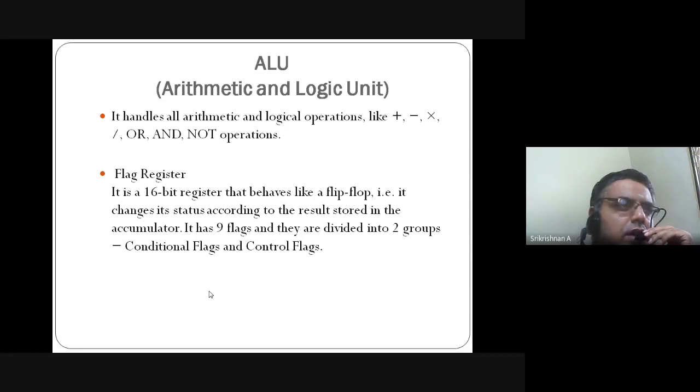Next, the arithmetic and logical unit. It handles all arithmetic and logical operations like plus, minus, multiplication, division, and also AND, OR, and NOT operations. All kinds of operations can be done. Whatever you can do in digital, you can do here. Actually, we have one experiment in digital electronics where all the logic gates are done.